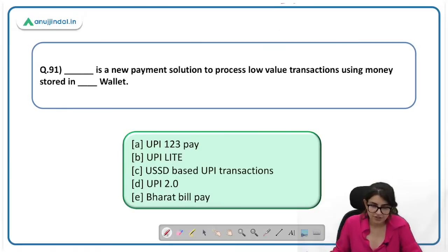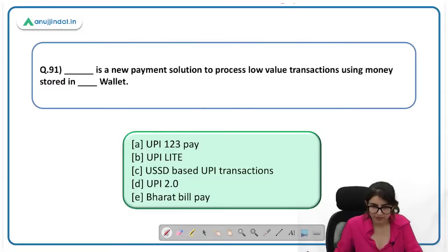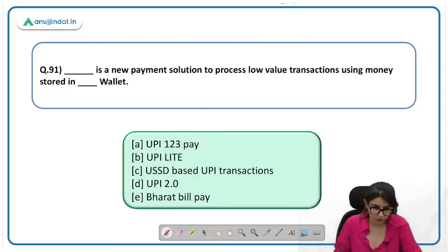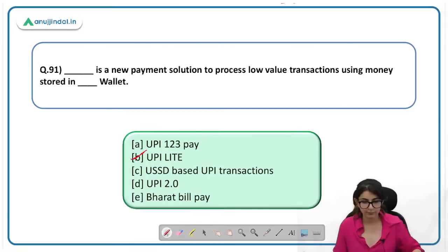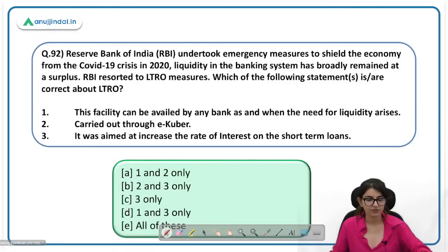Dash is a new payment solution to process low value transaction using money stored in wallets. So here the correct answer is UPI wallet. With themselves in the form of cash, gold, securities. Kaushal, you are absolutely right. UPI Lite is the answer. B. Next question पे आ जाते हैं.